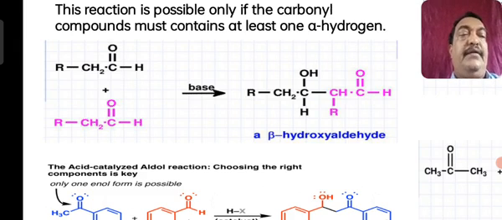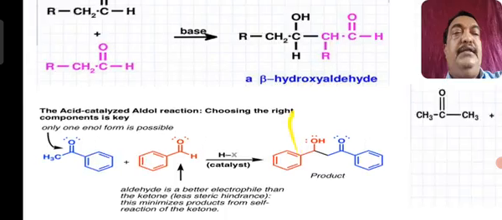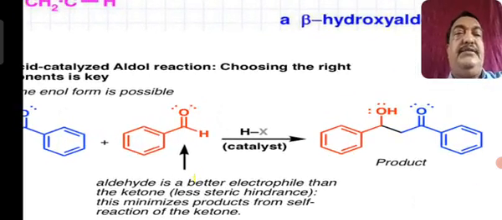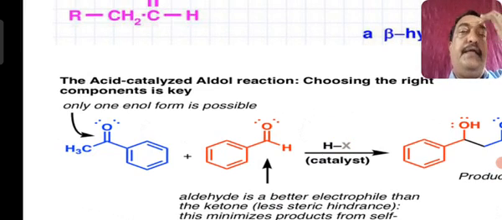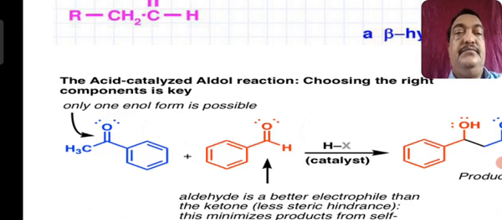So beta hydroxy aldehyde. Similarly, you can see the reaction is possible with an aromatic aldehyde, that is benzaldehyde, and an aromatic ketone, acetophenone.